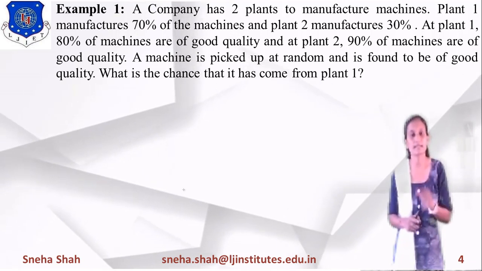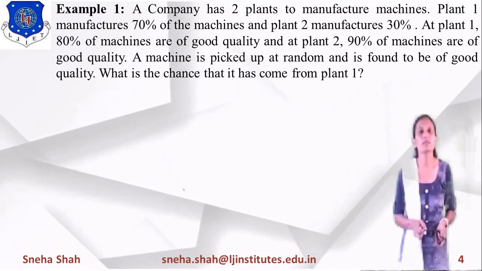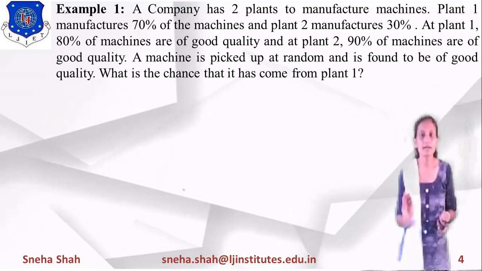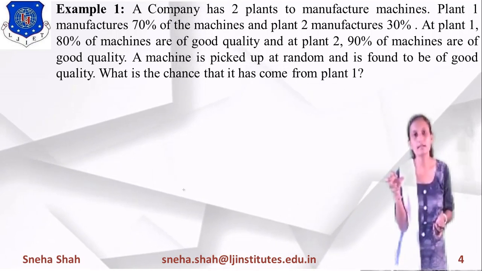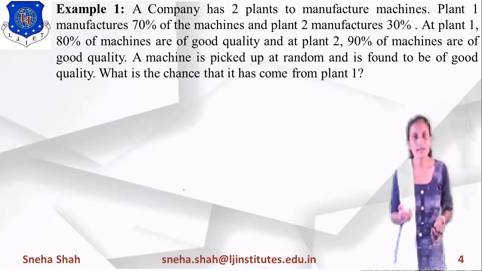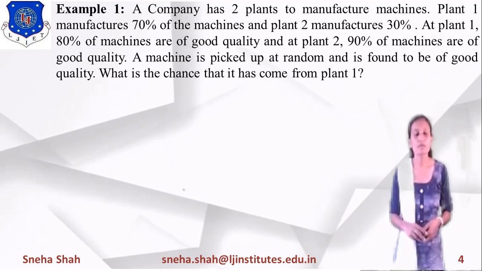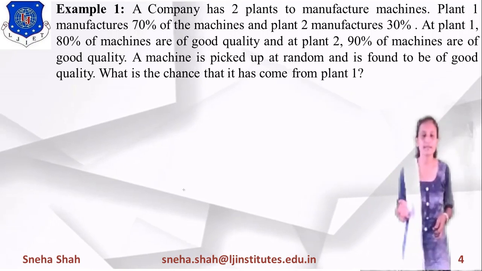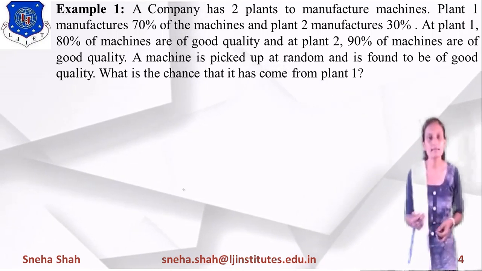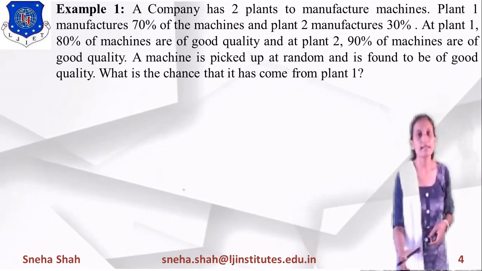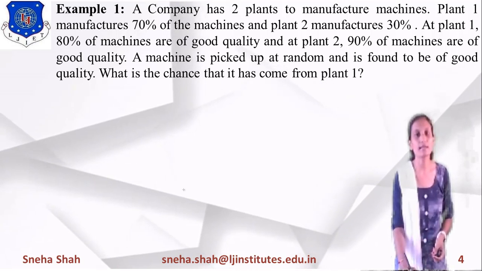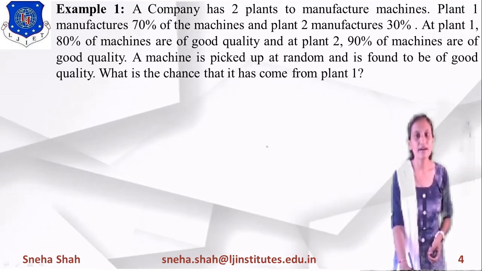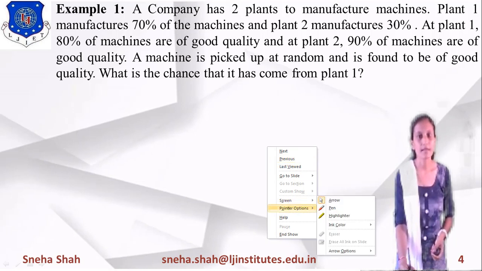Based on these two conditions we have to derive the probability that a good machine was manufactured by plant 1, so we have to use Bayes rule.